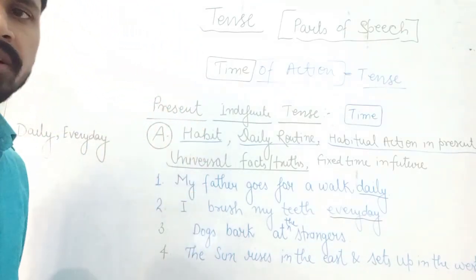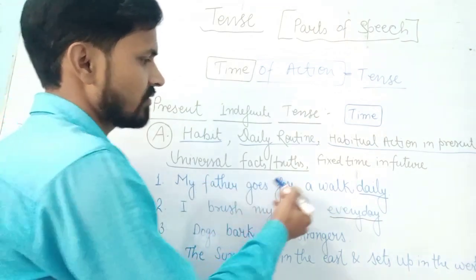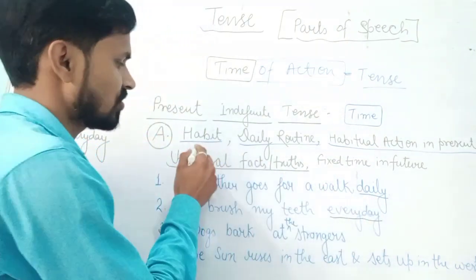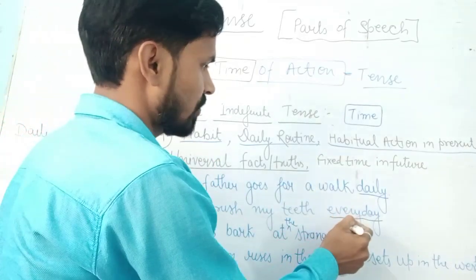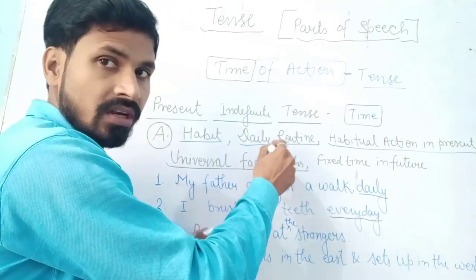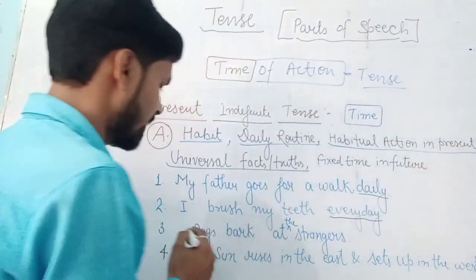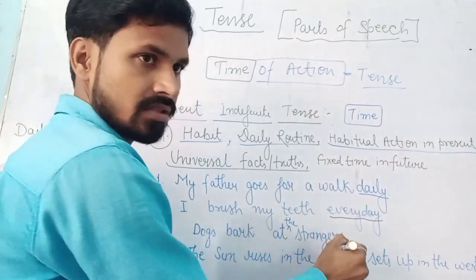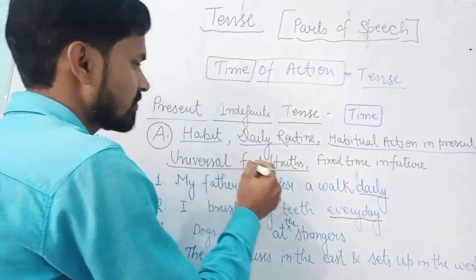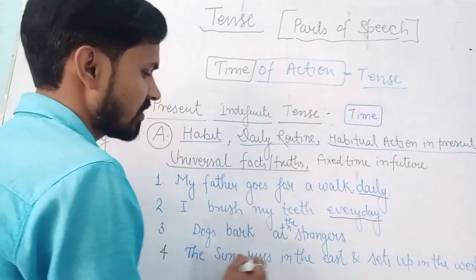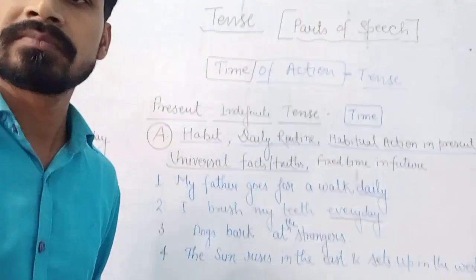So just have a kind look once again at the given sentences. My father goes for a walk daily, and the sentence shows a habit. Second sentence, I brush my teeth every day. This shows your daily routine. Third one, habitual action in present. I have written dogs bark at strangers. This is their habit and they simply do it. Four is universal fact or truths, that is, the sun rises in the east and sets in the west.